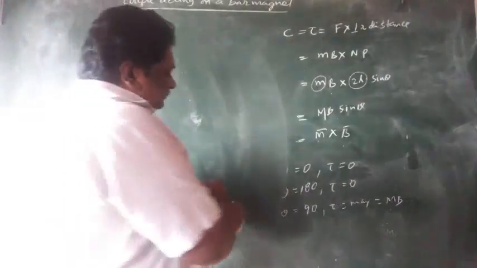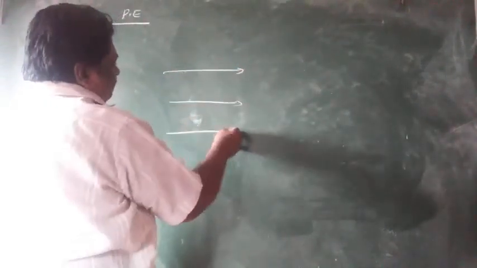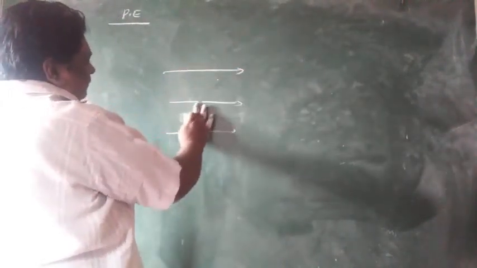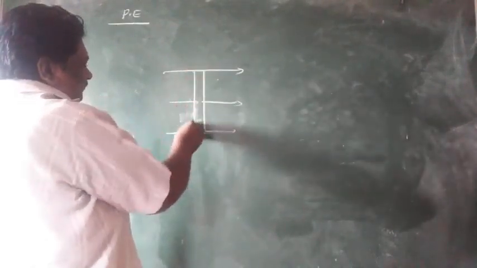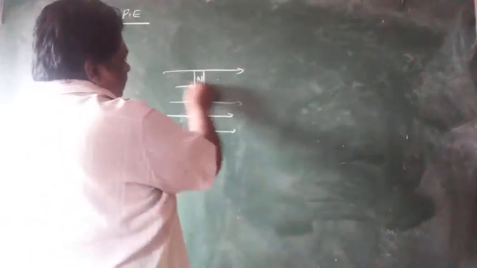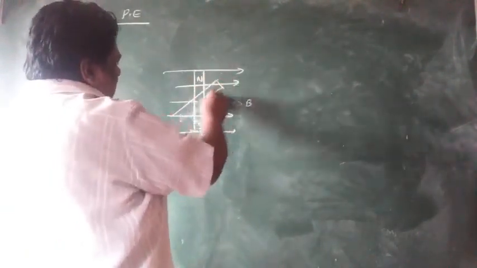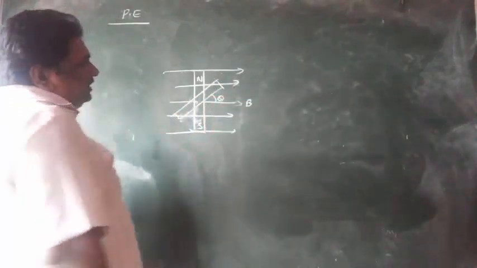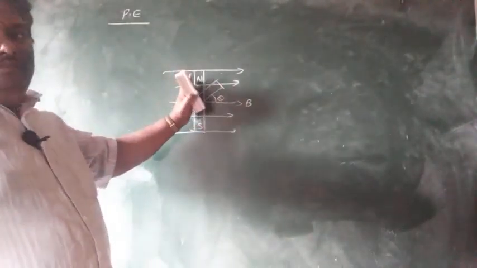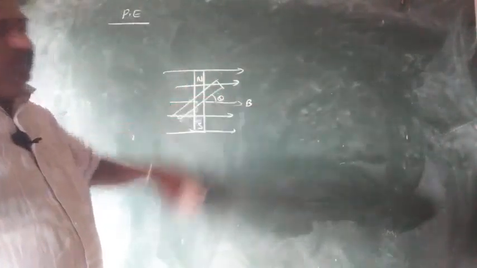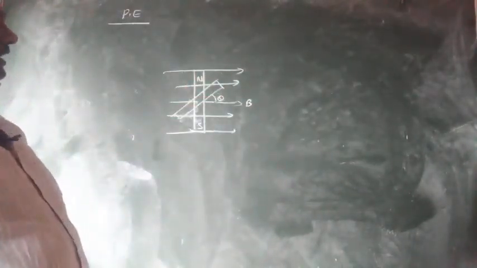We shall go for potential energy. Here is the magnetic field. Here the bar magnet is already in the perpendicular direction. Now it is rotated through theta. Theta is always measured from the magnetic field direction. Initially 90 degrees, it is rotated through theta angular position. Theta is with the magnetic field.